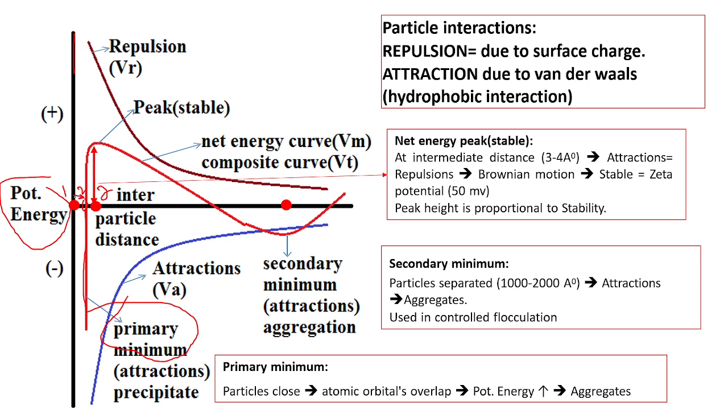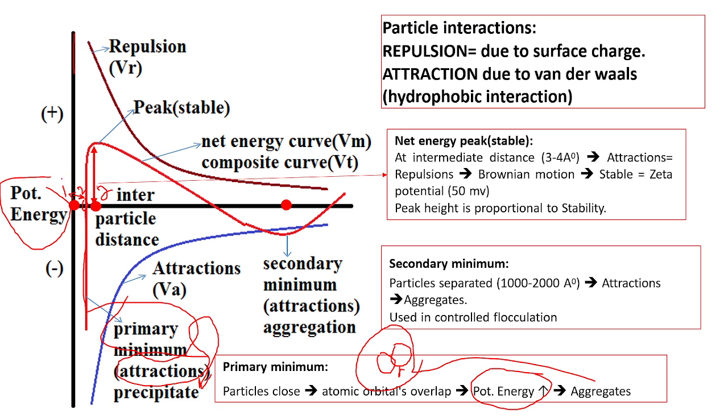At this distance, the particles will exhibit attractive forces. Because of the attraction, the lyophobic colloid will get precipitated. This is one particle, this is another particle. Their atomic orbitals overlap here, potential energy increases, and the particles may aggregate.